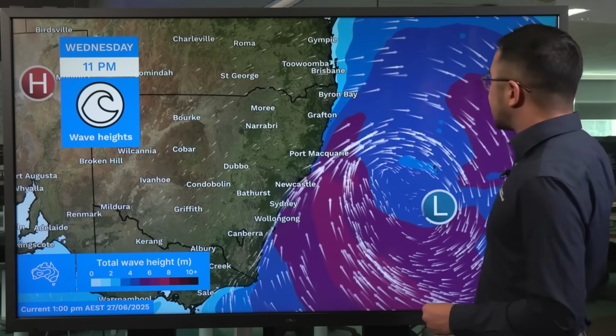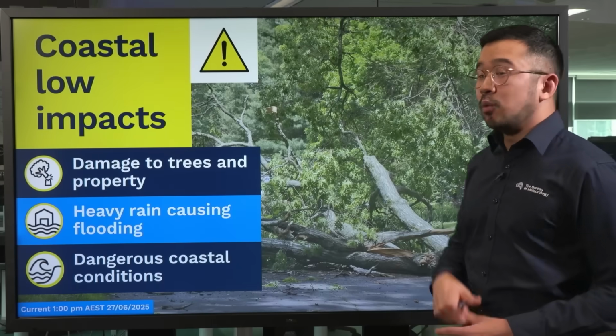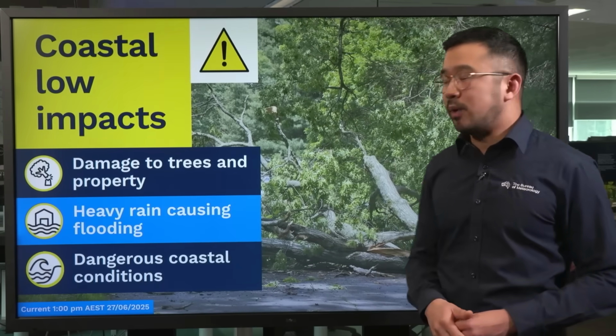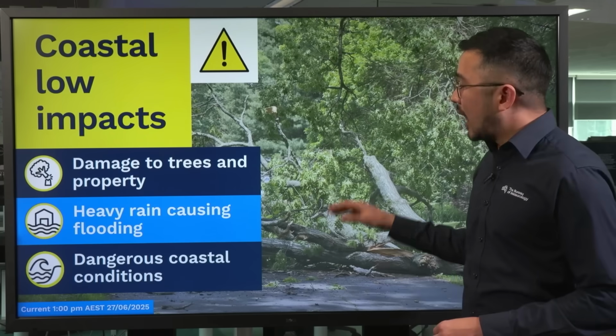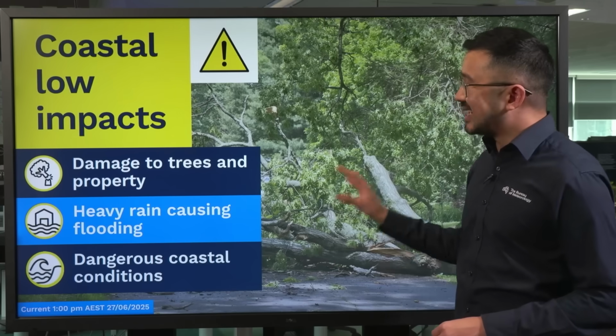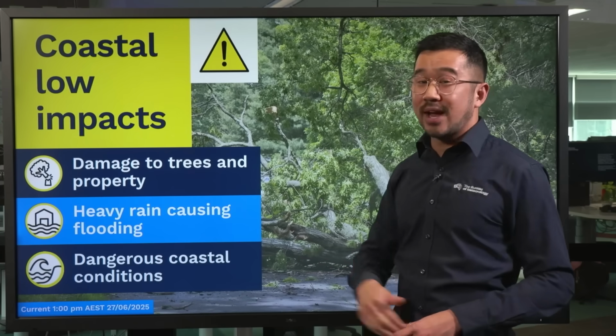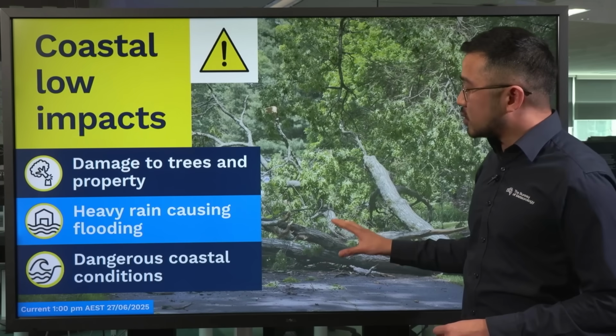So overall impacts with this coastal low pressure system, with those strong to possibly damaging winds, we may see damage to trees and property as well as power lines being toppled over. Heavy rainfall is possible depending on where that low pressure system does form, and this may lead to flash flooding as well as riverine flooding. And also on the coast, we may see hazardous coastal conditions leading to coastal erosion, and it may be hazardous for activities such as surfing as well as anything else on the beach foreshore itself.